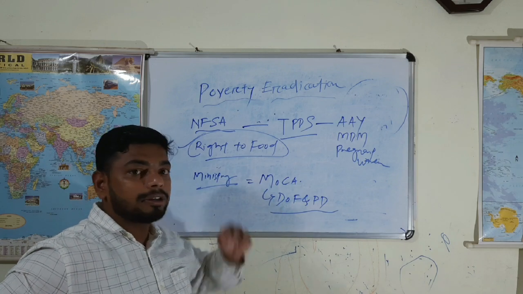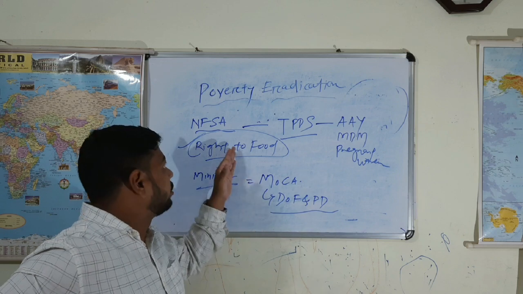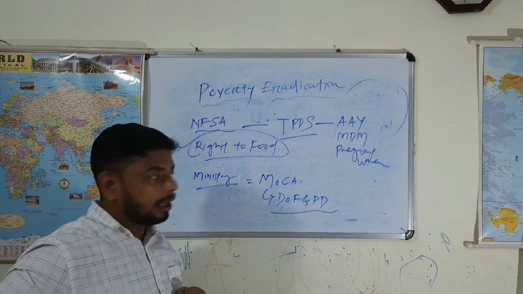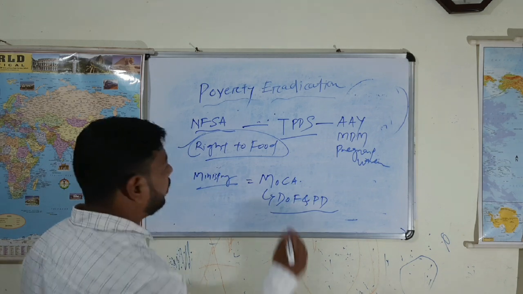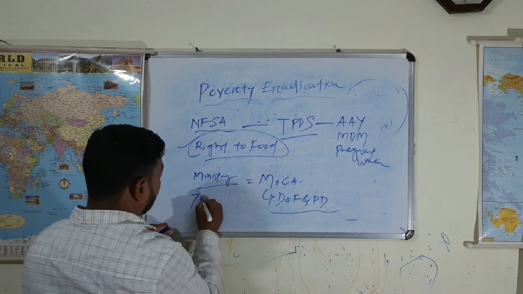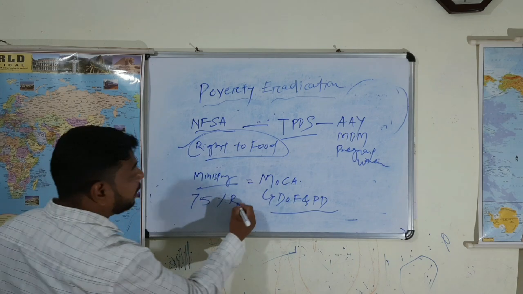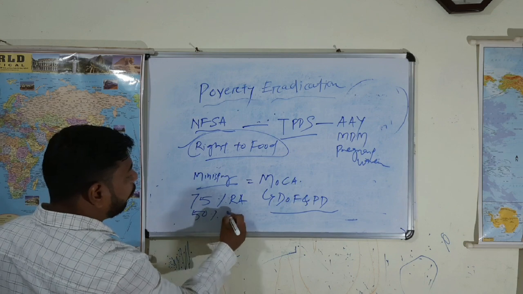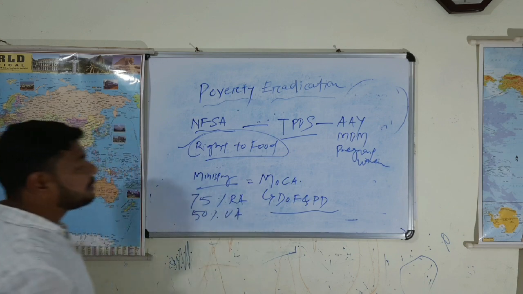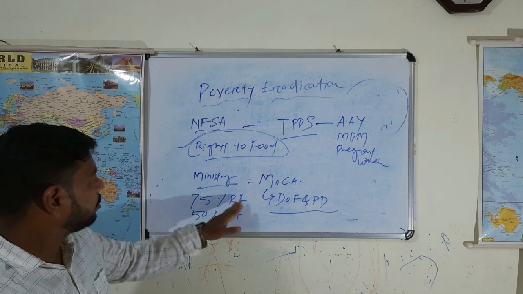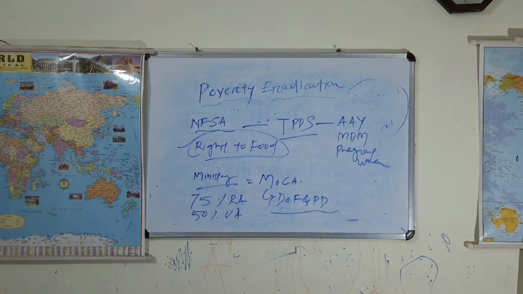The government is bound to provide, and the right has already been fixed as the National Food Security Act 2013. Under that act, it tells that 75% of the rural area and 50% of the urban area population is covered under that. How much? 75% of rural area and 50.